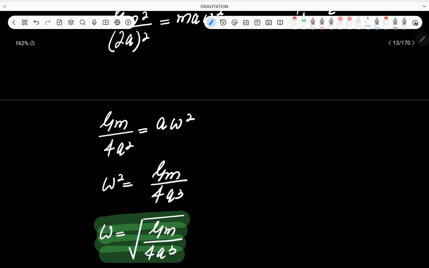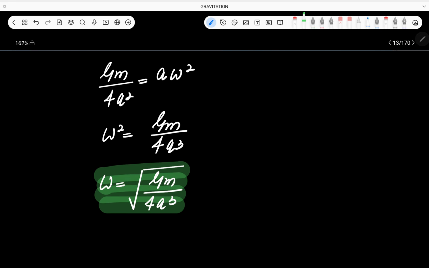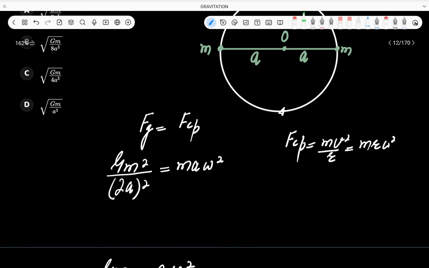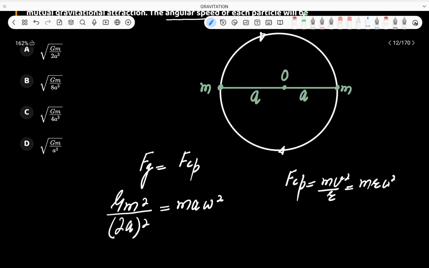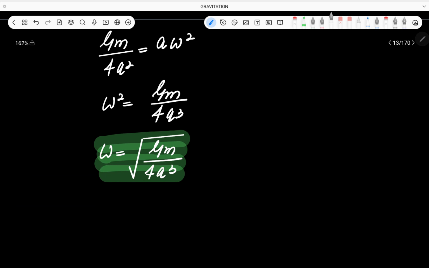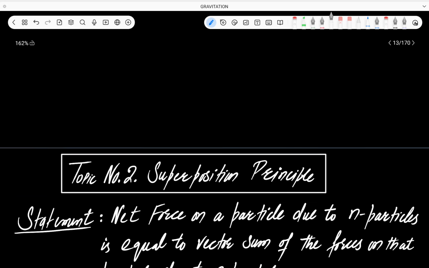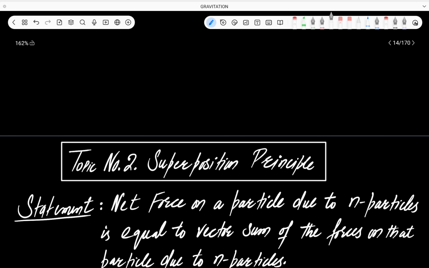Now let's have a look at the options. Gm divided by 4a cube is one option, so this is the correct answer to this question, option C. So we are done with Newton's law of gravitation, and we have done all the types of questions on Newton's law of gravitation. So I hope that topic number one is crystal clear to you.